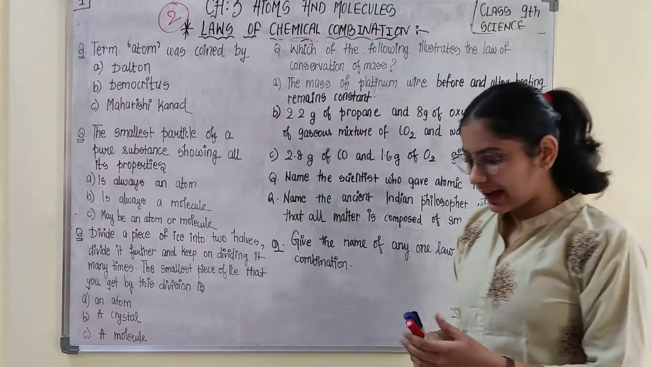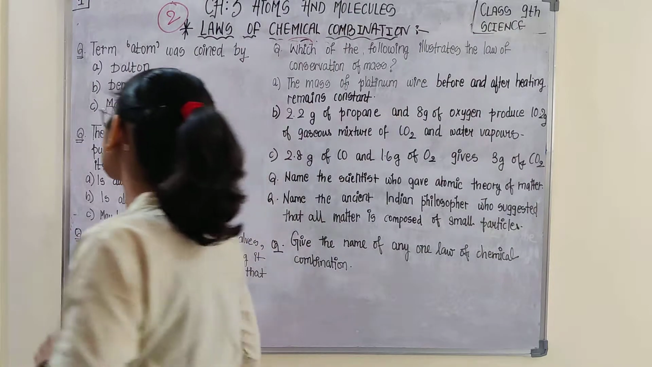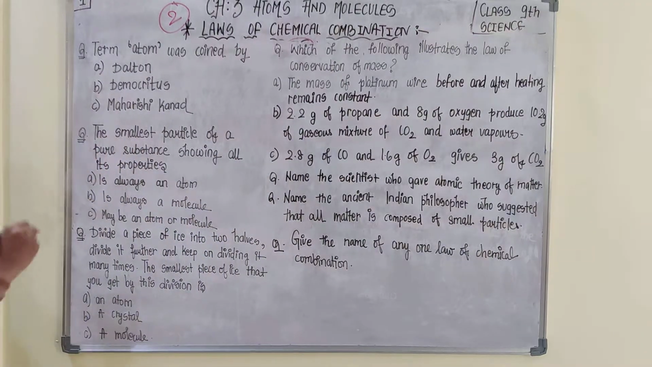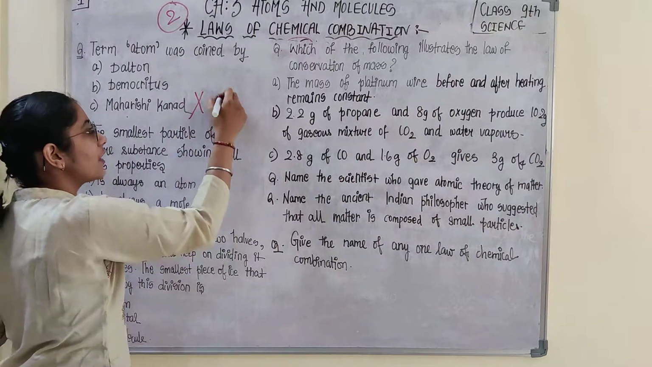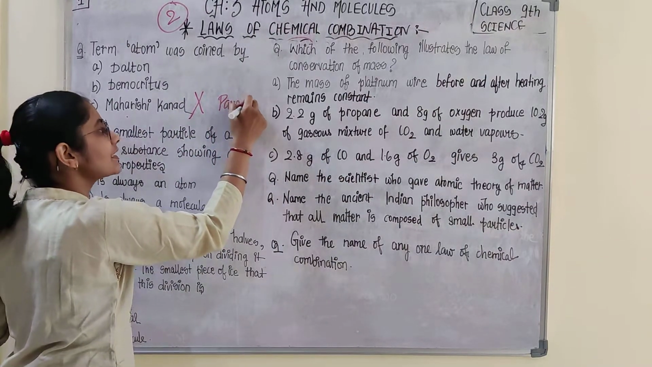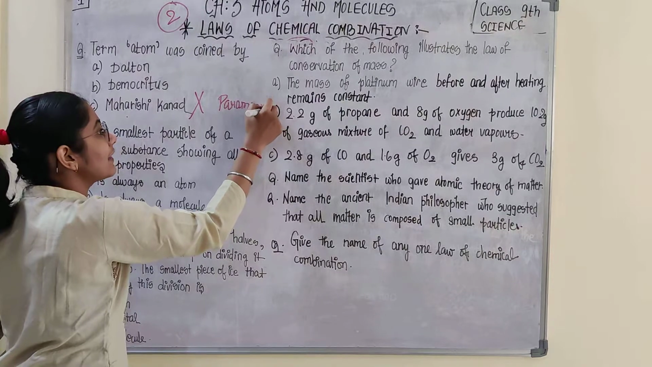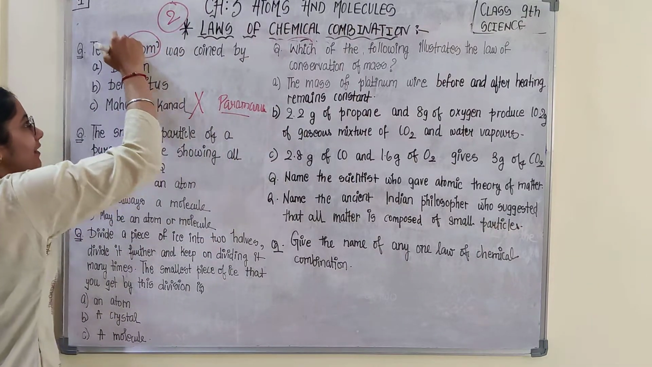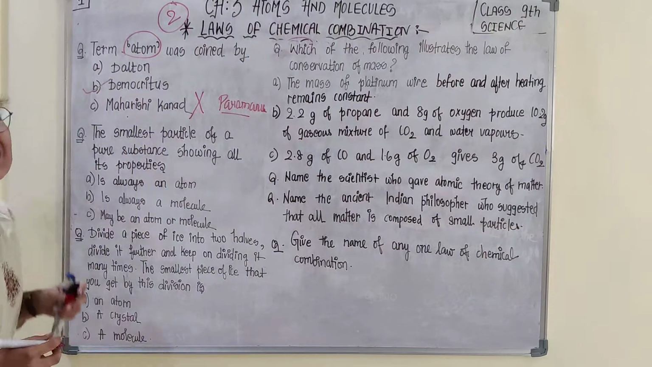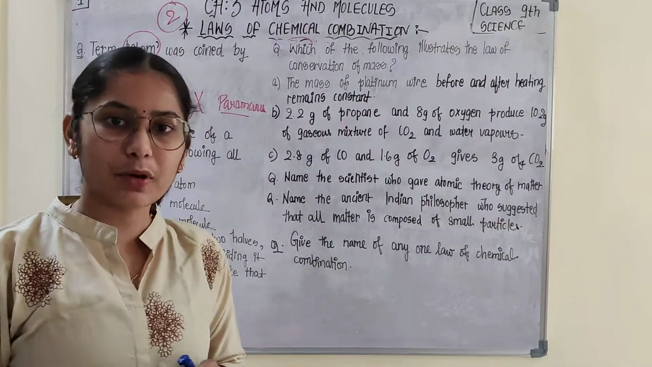I guess till now you would be able to guess the answer, and the answer is Maharishi Kanad will not be correct, because he coined the term Parmanu, which was the same thing as atom, but the question is specifically saying the term atom, and that was given by Greek philosopher Democritus.